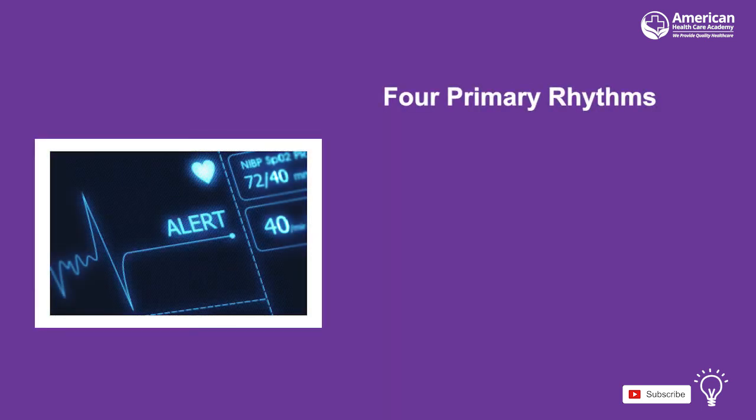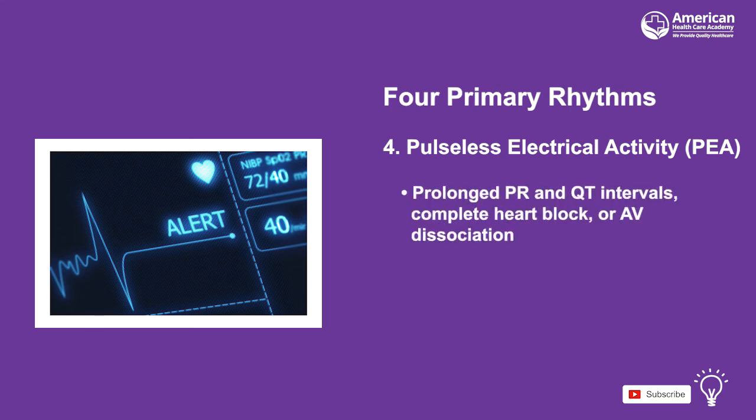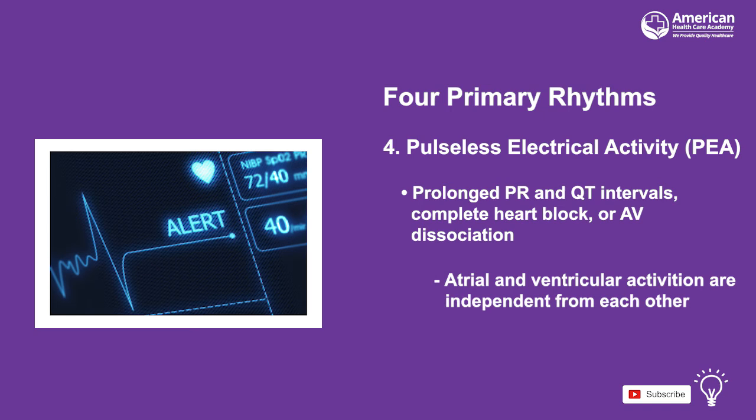The last cardiac arrest rhythm in children is pulseless electrical activity, or PEA. This is defined by the lack of a palpable pulse or cardiac contraction, even with the presence of organized cardiac electrical activity. PEA presents with prolonged PR and QT intervals, complete heart block, or AV dissociation, which is when the atrial and ventricular activation are independent from each other.